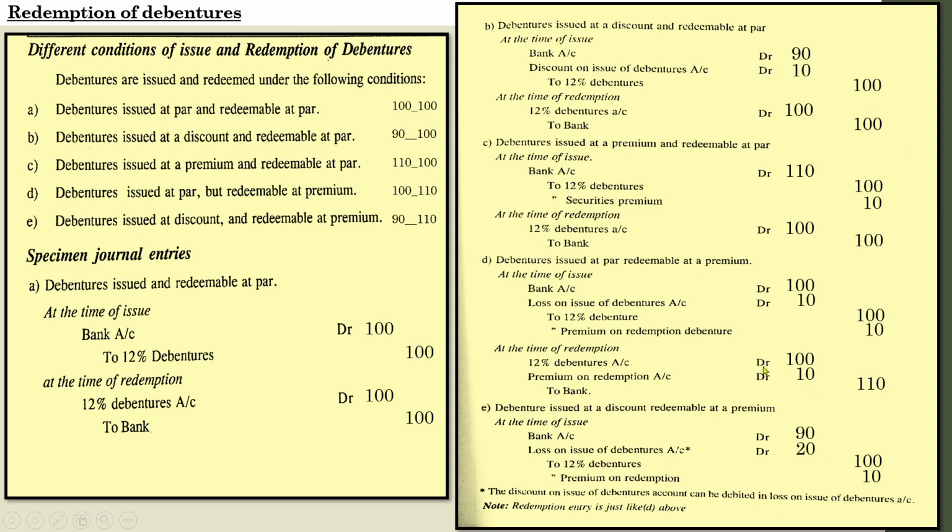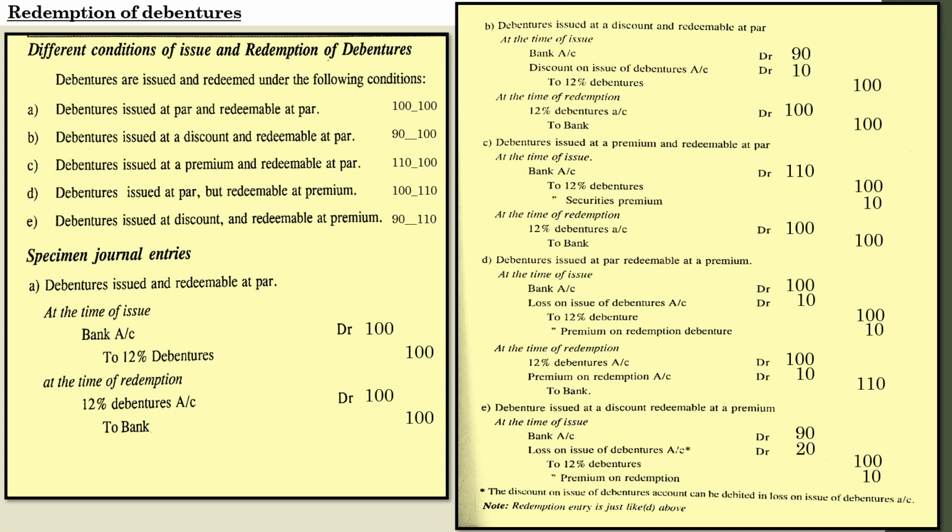Since the amount was the same, we are not going to repeat the entry here, but if the amount is different, it will not be like this. For example, if the face value was 100 and the premium was 20, it will be debentures 100, premium on redemption 20, and to bank 120. This is how you have to pass it. So these are the entries with regard to issue and redemption of debentures.